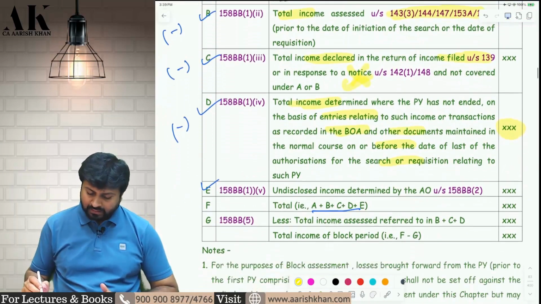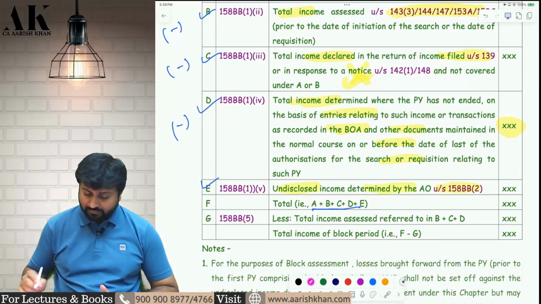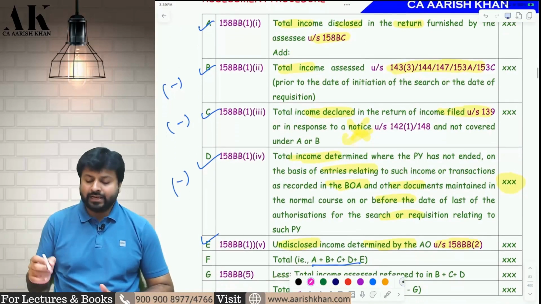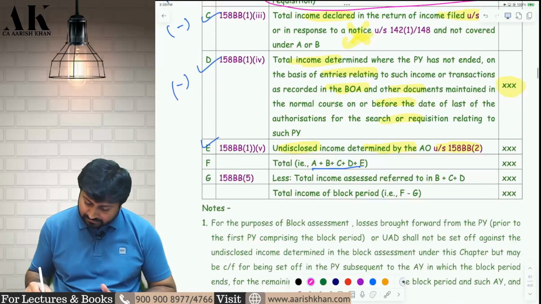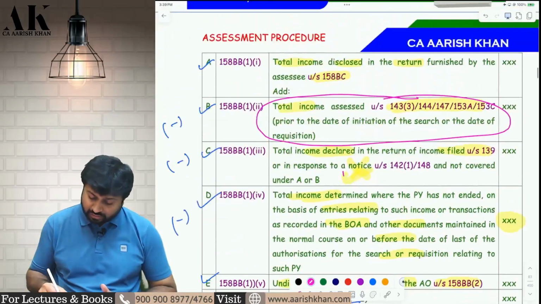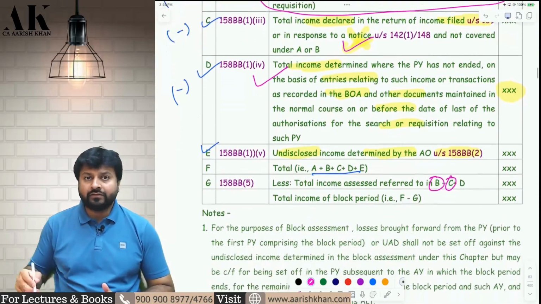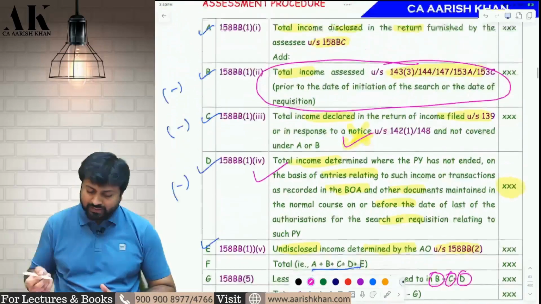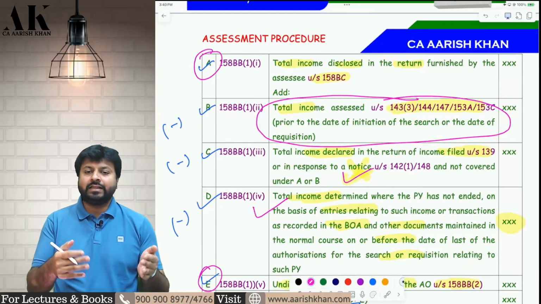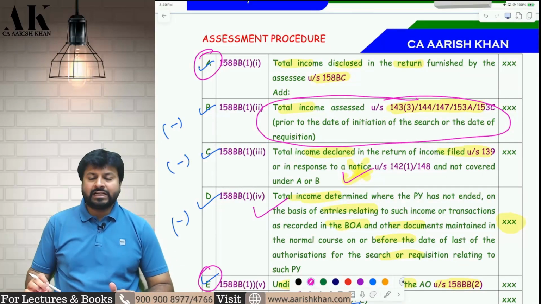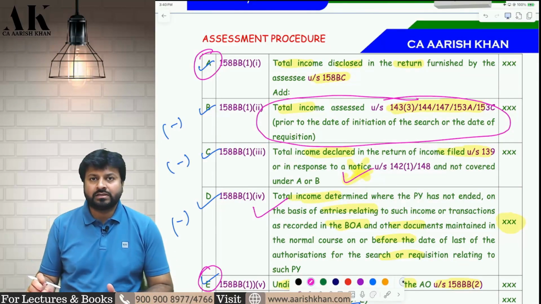Then you have to take the undisclosed income determined by the AO. Then they realize that this is already subject to tax earlier, so you have to reduce that. B, this also you have declared earlier, so you should reduce that. This also you have shown yourself in your books of account, so you should reduce that. So effectively, what is the formula? It is A plus E only, right? Why unnecessarily are they making it so dramatic? First add 5 times and then reduce 3 times. Unnecessarily they are doing all these hopeless things.